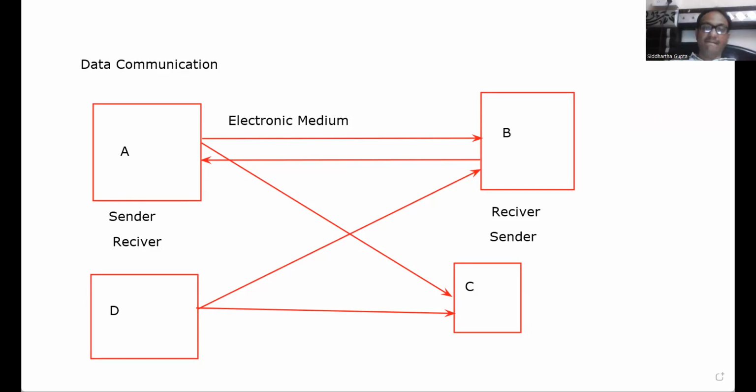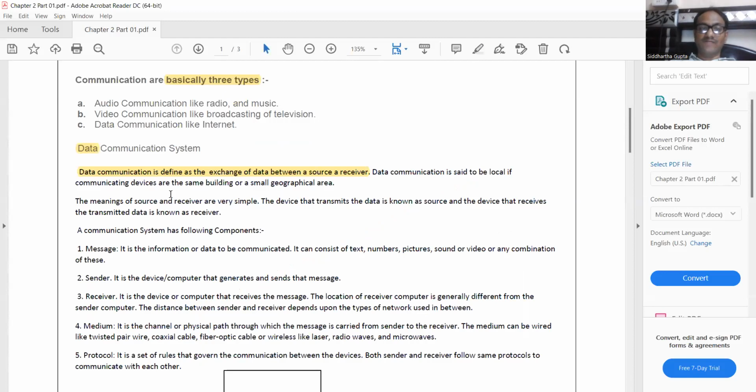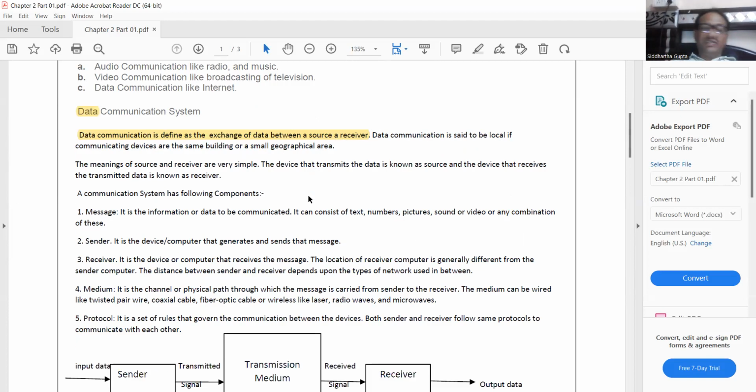Okay. So now, as you can see, data communication is defined as the exchange of data between a source and receiver. As I told you earlier, data communication is said to be local if communication devices are in the same building or a small geographical area. I told you that data communication can be local communication. Means these are very small definitions. I think there is no need to use any rocket science.